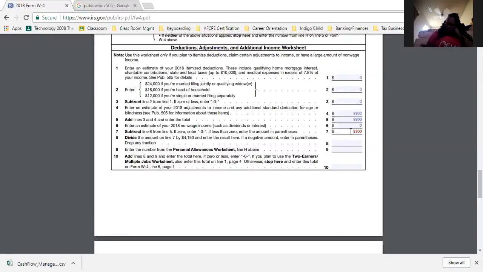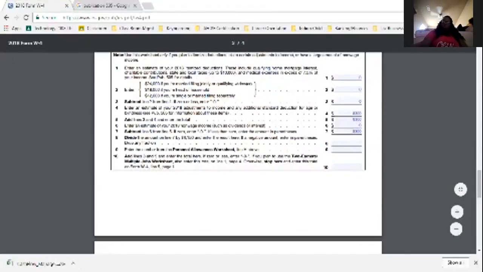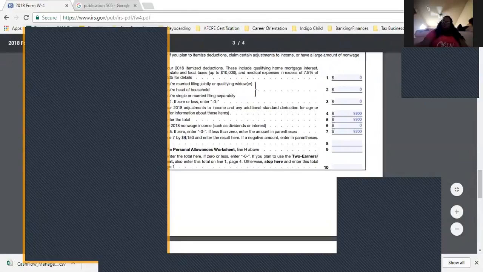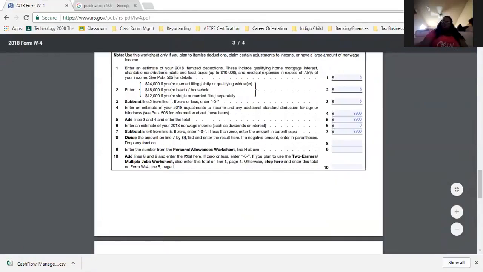Now, line 8 says divide the amount on line 7 by 4,150 and enter the results here. So let's do a little bit of math. Let me pull up my calculator, because I want to make sure I get this number right. Okay, give me 1 second, y'all. All right, let me get to the calculator.